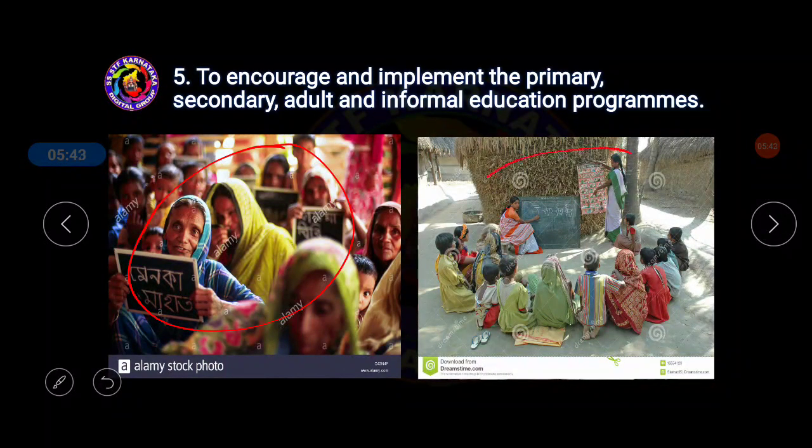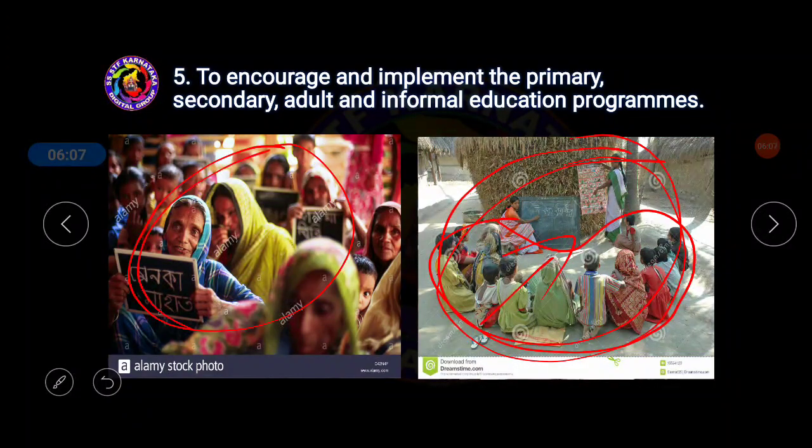This kind of education is informal education. These people are not going to school regularly and systematically with uniforms and all. In certain places, one or two teachers come, and the people living in the village who are uneducated are provided education. It means the local people will be made capable of reading and writing at least.